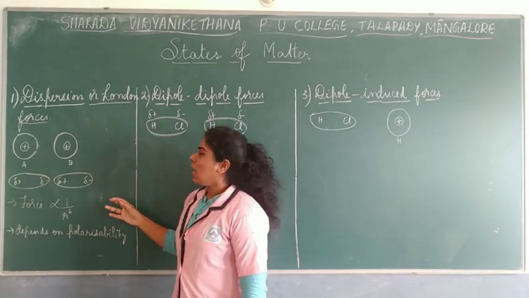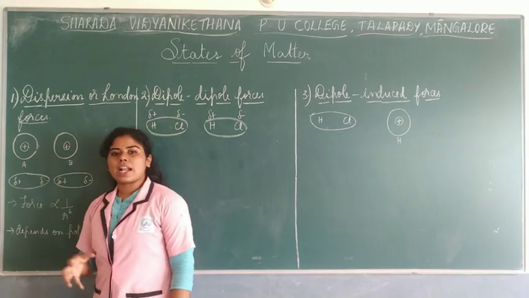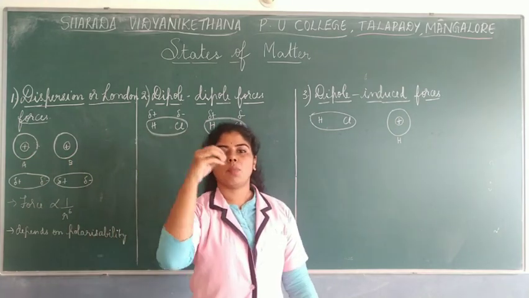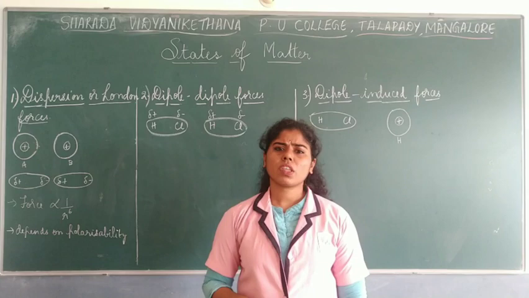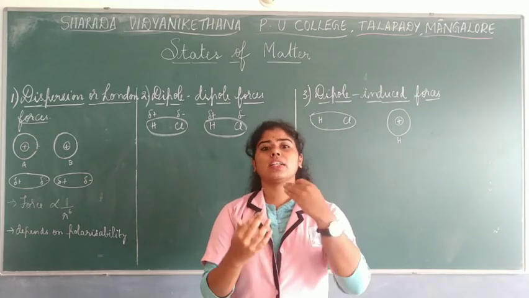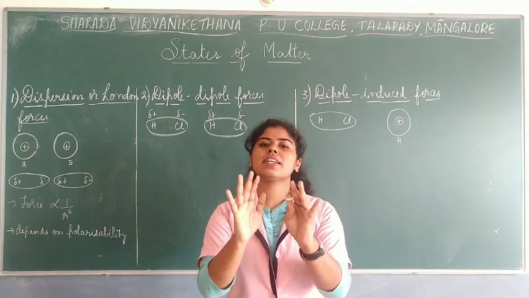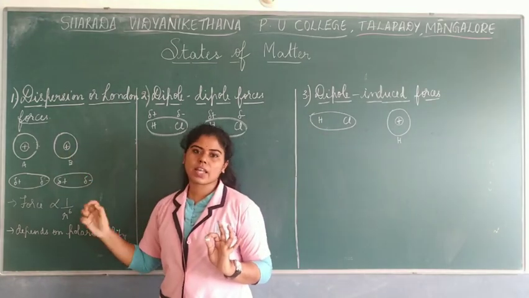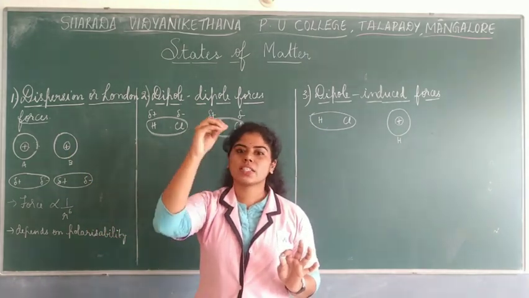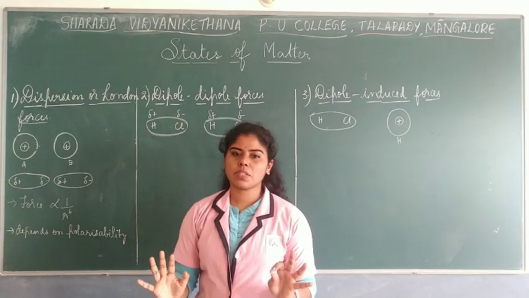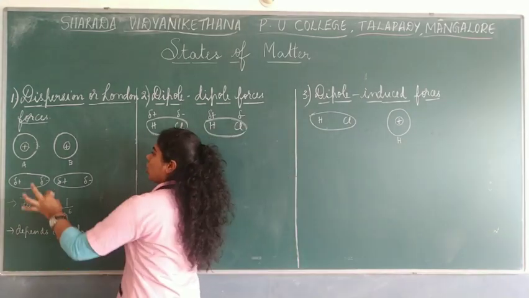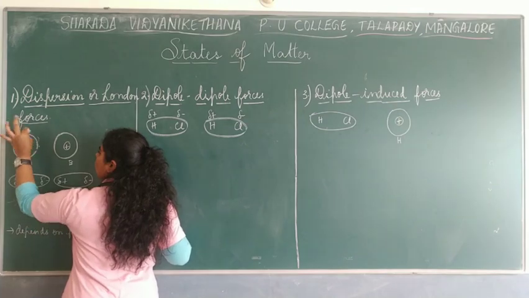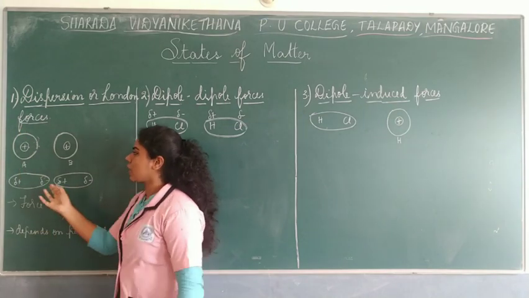Now you know that each atom will have electrons moving around the nucleus. The electron charge cloud is said to be symmetrical in nature. Both of them will be symmetrical. The electrons will be moving symmetrically in each of these atoms. Now the movement of electrons can be all around the nucleus.